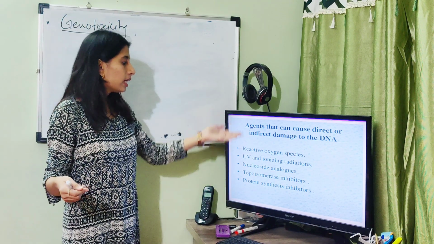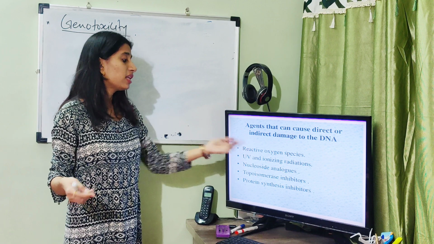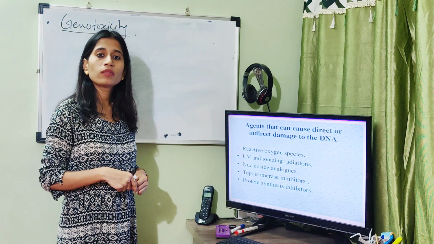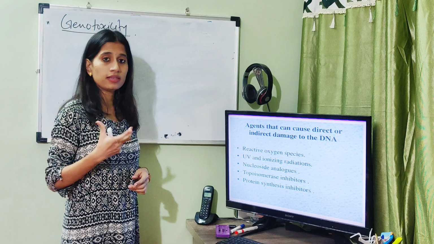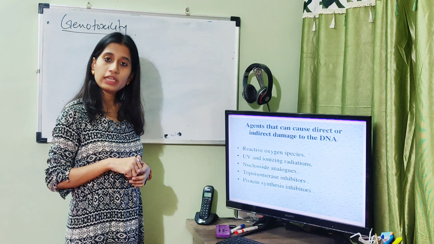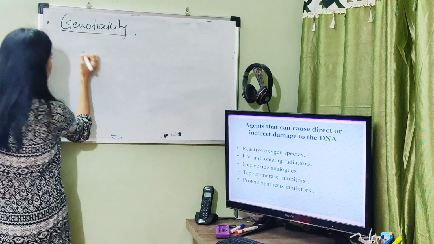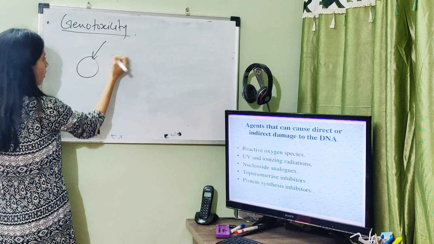Various genotoxic substances, or genotoxins, can be various reactive oxygen species, which can be called oxidants. Also UV and ionizing radiations. These radiations, suppose